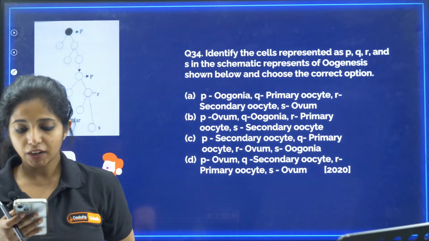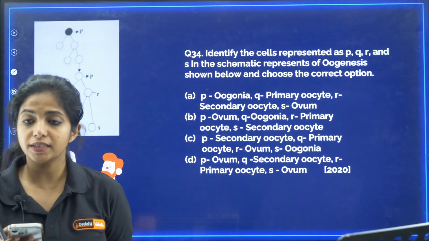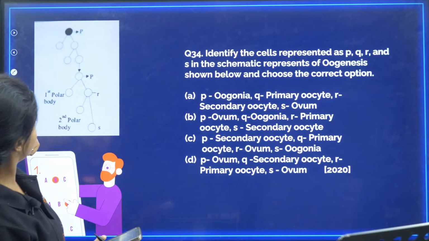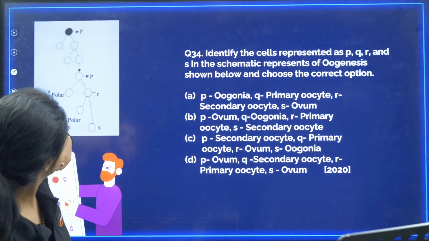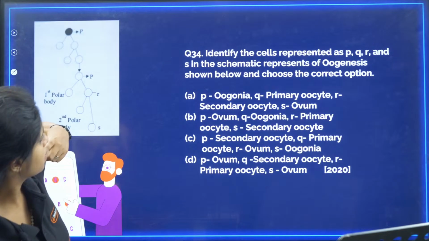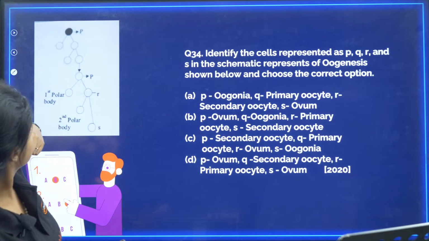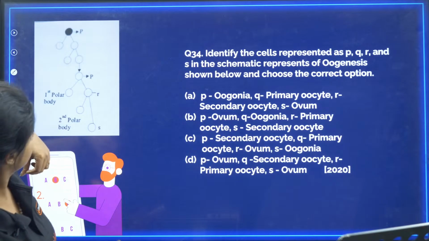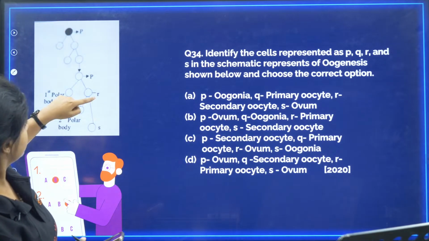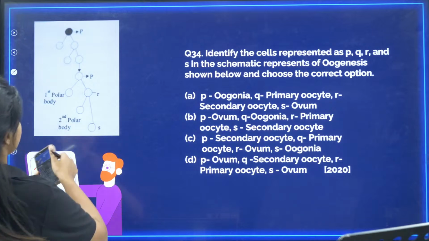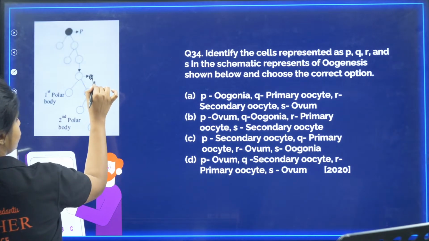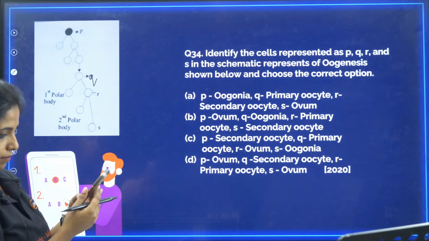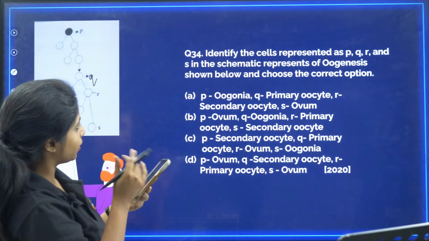Can you try it out? Identify the cells represented as P. Oh my god, wait. There are two P's over here. Okay, anyways, this is P, this is R, and this is S. So here it is Q. Okay, this is Q. Do not take it as P. 34A, you already gave the answer.